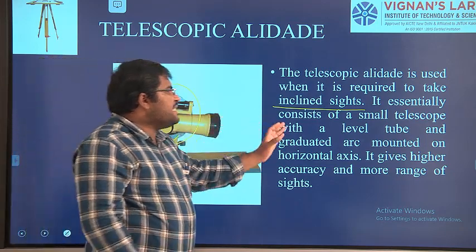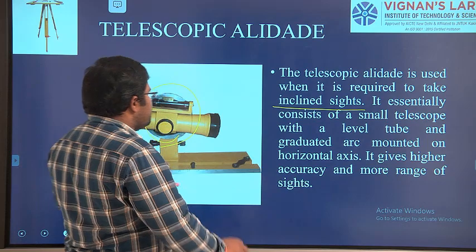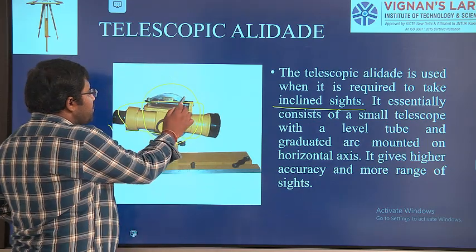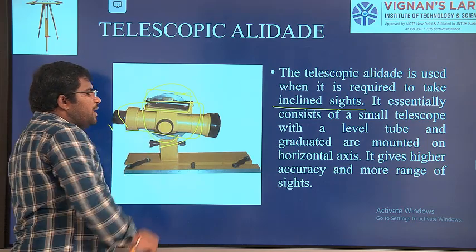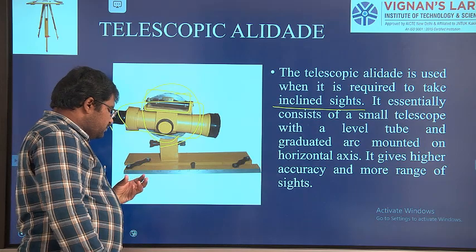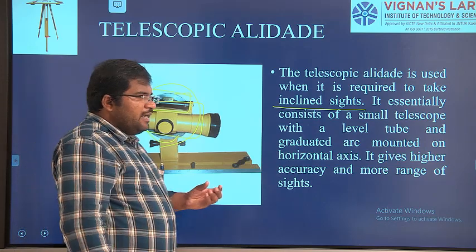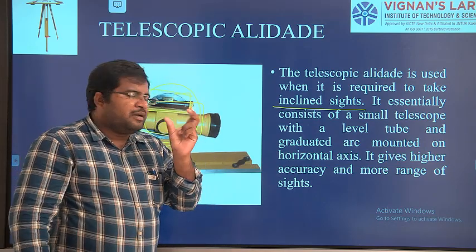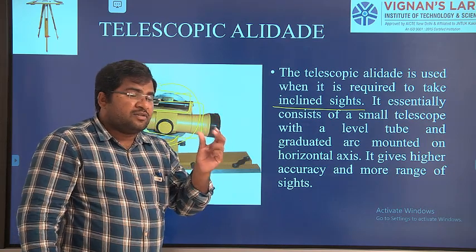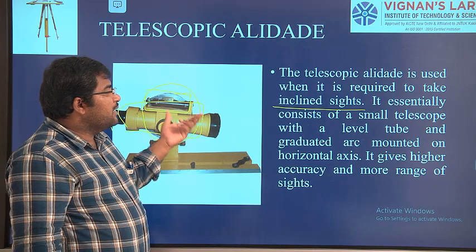It essentially consists of a small telescope with a level tube. Here we are having a level tube. The level tube is like a spirit level, where you have a bubble. So whenever the surface is level, the bubble will come exactly to the center. With the help of that we are going to take the reading.